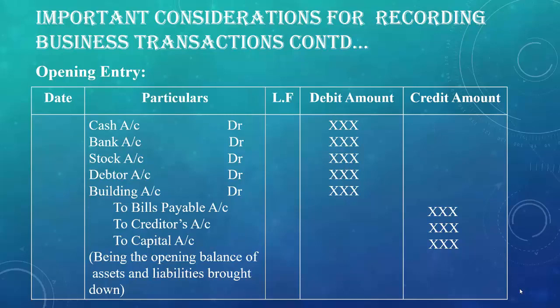Now we have to credit the liabilities. We use the word "To" for crediting liabilities. To bills payable account, to creditors account, to loans account, to outstanding expense account, or any other liabilities account. Finally, to capital account. After that, we write down a narration. Narration is nothing but a brief explanation of the transaction, and we use the word "being" before starting narration. So here the narration for this transaction is: being the opening balance of assets and liabilities brought down.